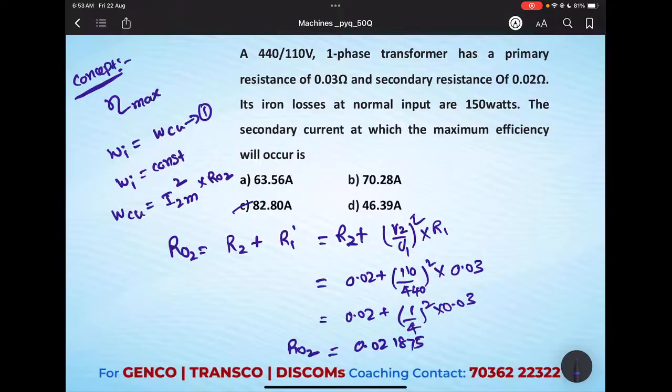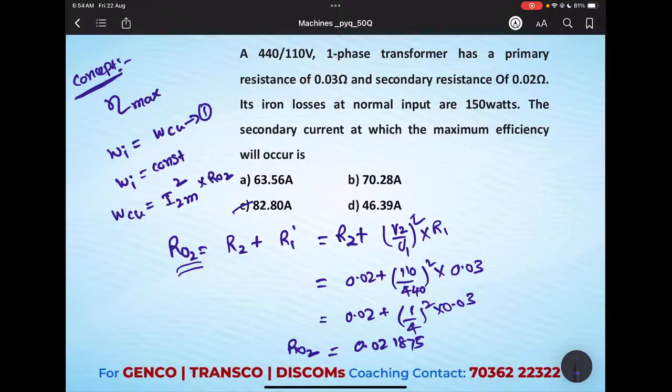Where most people make a mistake in this type of question is the calculation of R02. How do they calculate R02? They directly substitute the second resistance here and calculate. That is not correct. Why? Because our copper losses are a combination of both primary plus secondary. We have to shift the resistance either towards the primary side or towards the secondary side. Then only you can get the total copper losses. That is the main important thing. Most of the students make the mistake here.